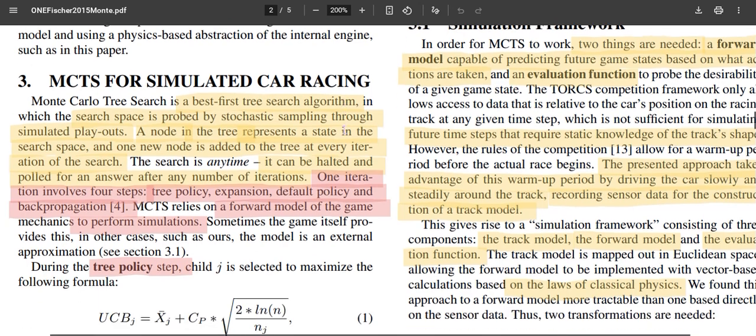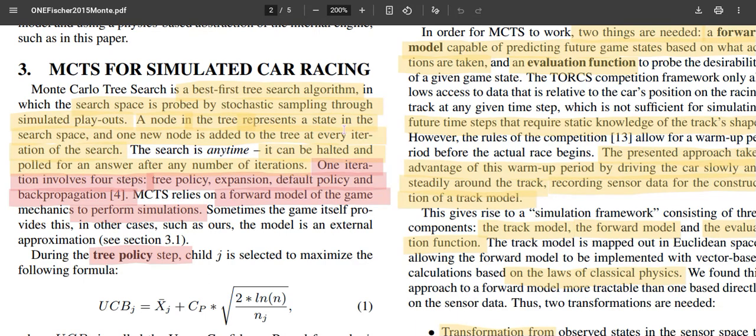At every iteration there are four steps. First, a policy decides which node has to be selected, and that node is expanded by running a simulated playout. Once the different nodes have been visited, the nodes are given a particular value by doing backpropagation.